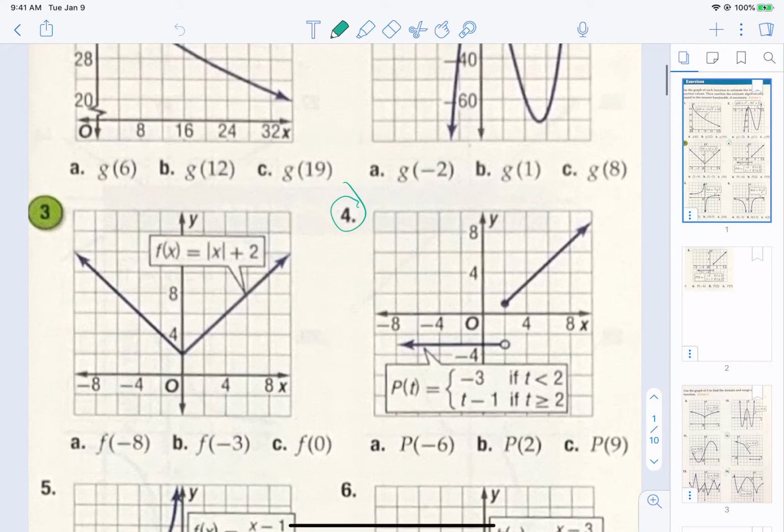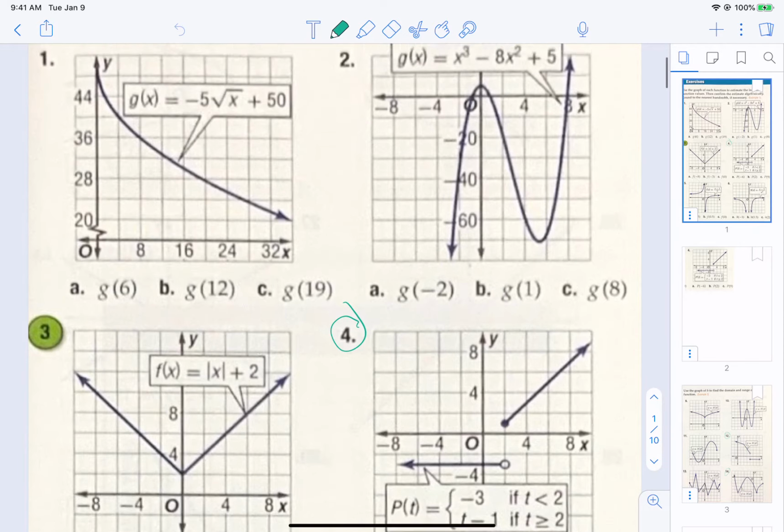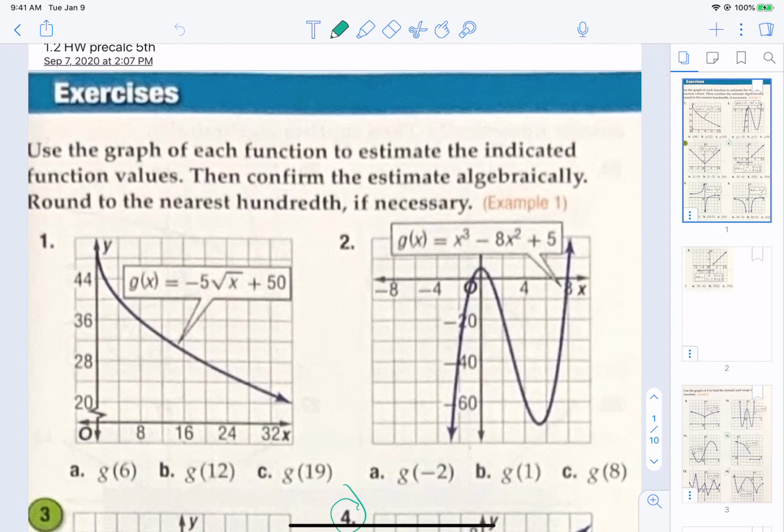Now let's look at the instructions for this. What I want to see on this entire assignment is, what do you notice on the graph? And then what does the algebra tell you? Okay, so we need to think of both of those things simultaneously.